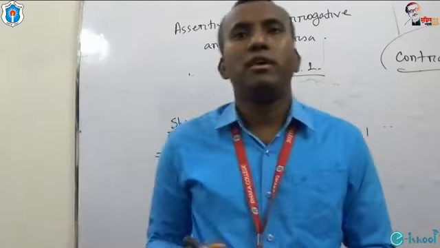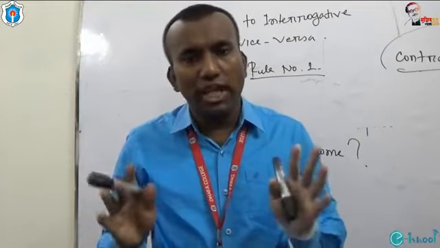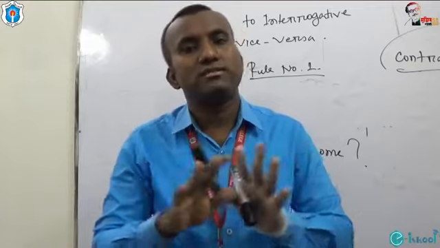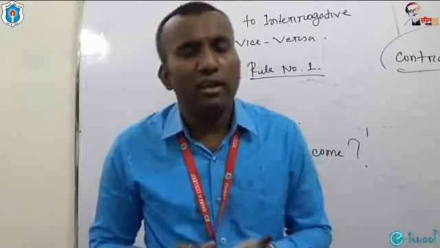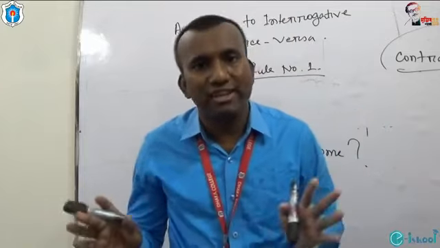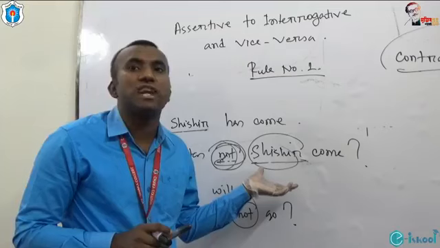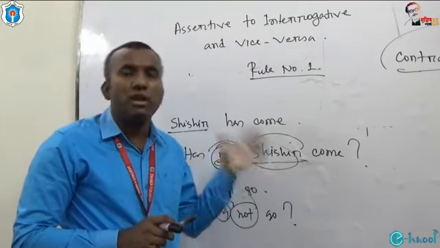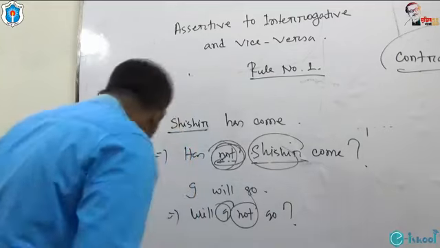But I have one recommendation and one request for you. Please don't use the not separately. If you use the contracted form, I think there remains no risk of losing marks. So I would suggest you use the contracted form. Don't use the not separately, please.